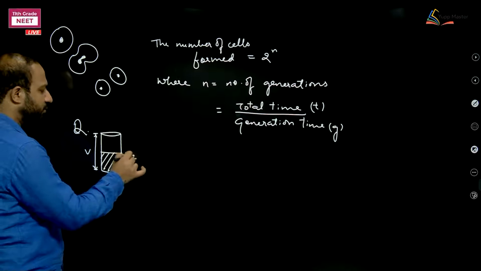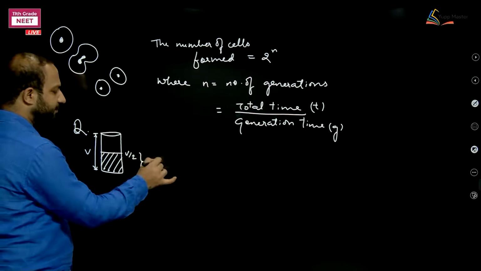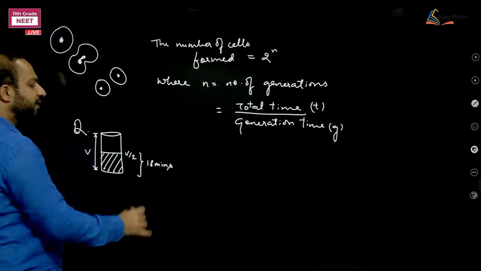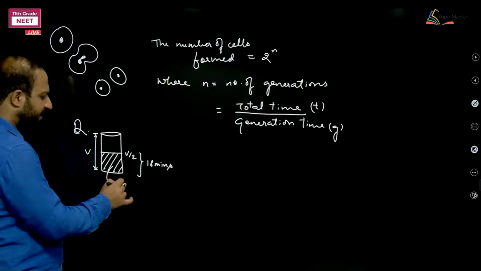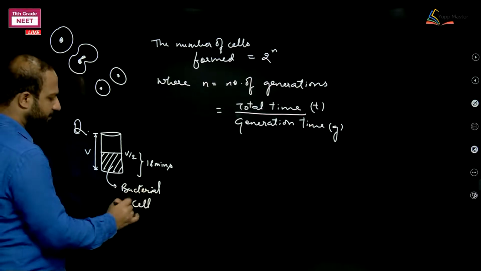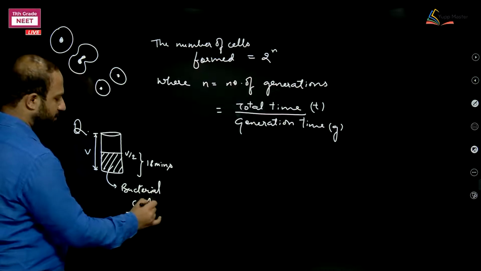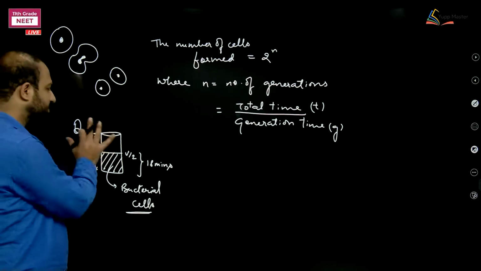This is V by 2, and it took 18 minutes to get filled to half. These are all bacterial colonies occupying half the volume of the vessel.